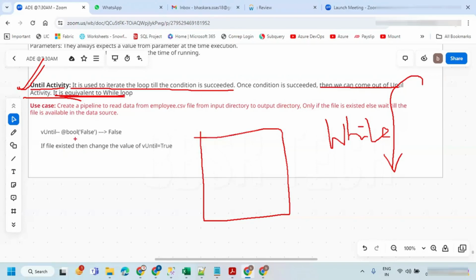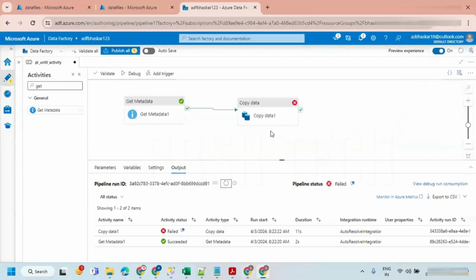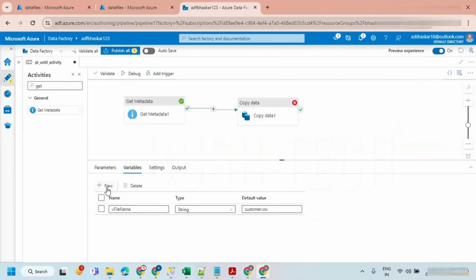So in order to do this, how exactly am I going to handle it? I'm going to show you. Create a pipeline to read the data from employee.csv file from the input directory to output directory only if the file is existed, else wait till the file is available in the data source. Just observe, I'm going to create one variable. This entire thing is very much similar. Let me create one more variable called